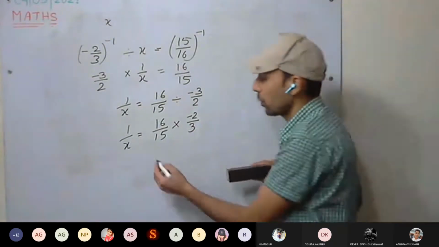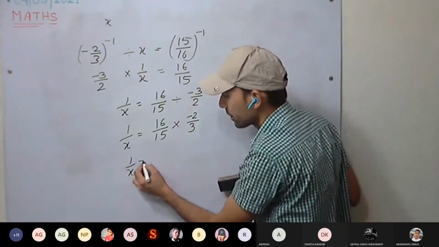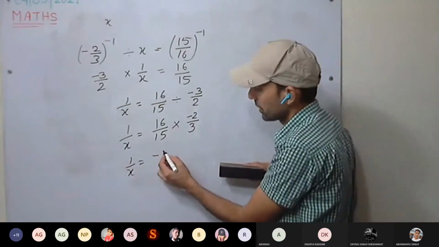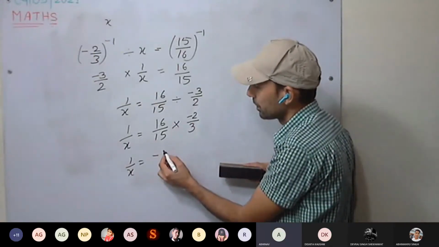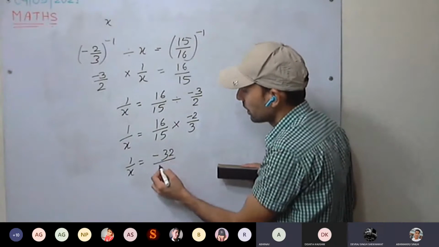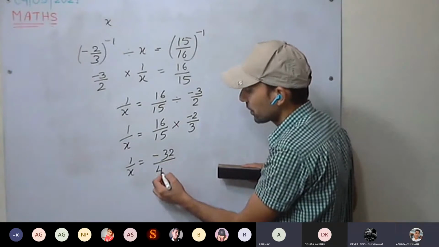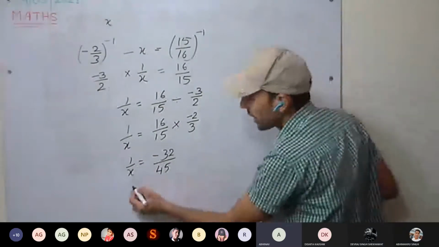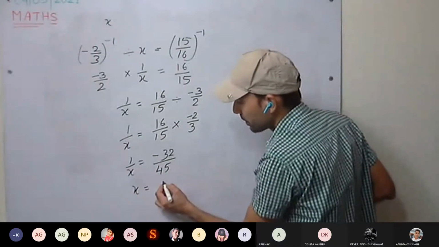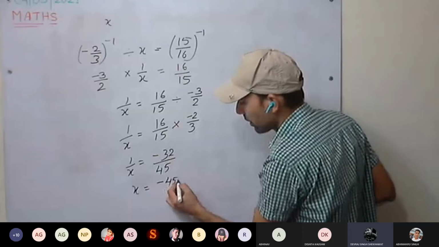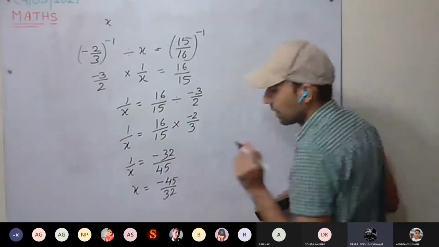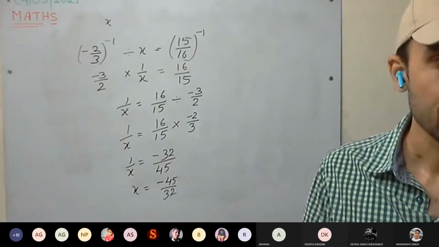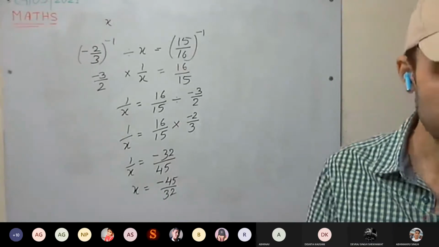How much are you getting for 1 upon x? 16 into minus 2, how much? Minus 32. Divided by 45. This is 1 by x. Take the reciprocal: x will be minus 45 upon 32. Understood this one? Similarly, you can do 8th B as well.